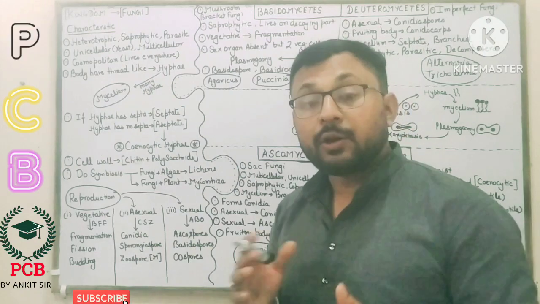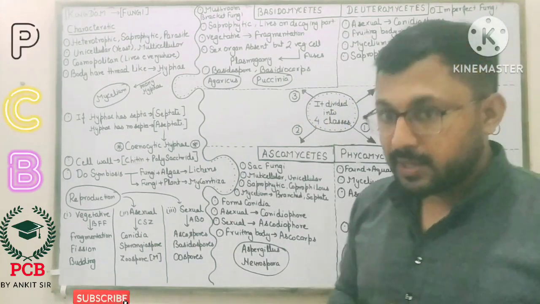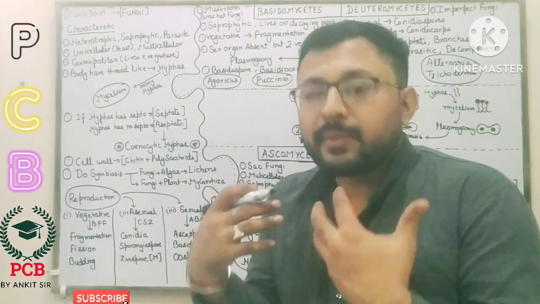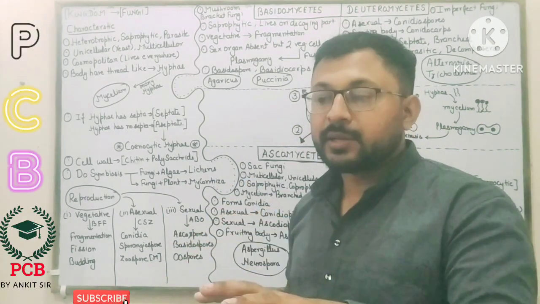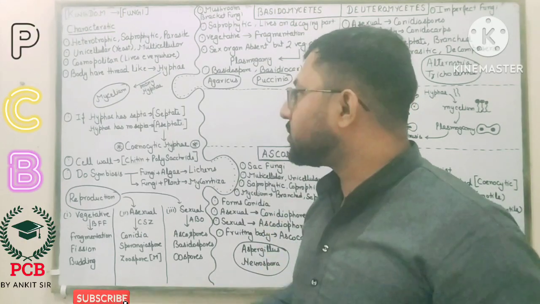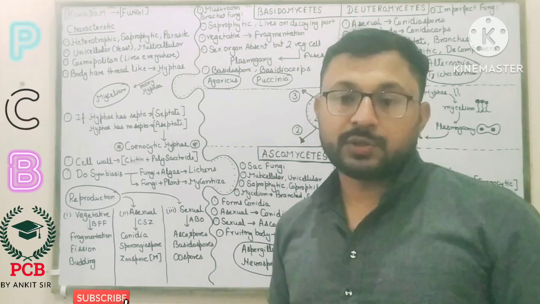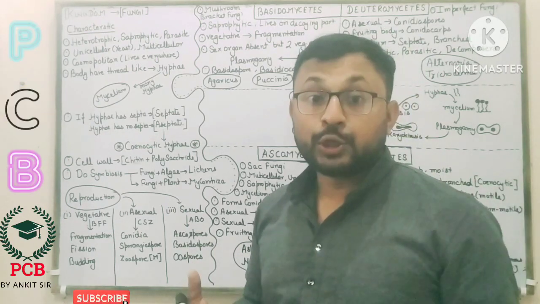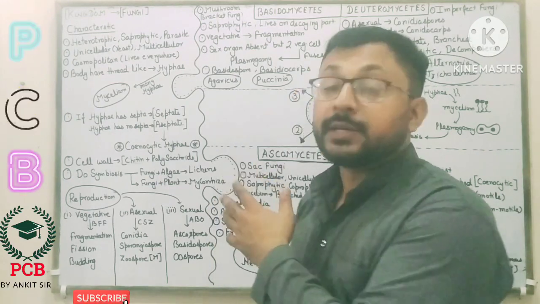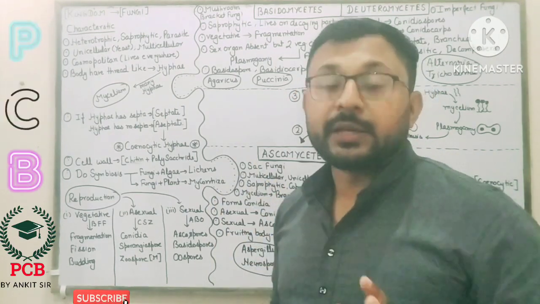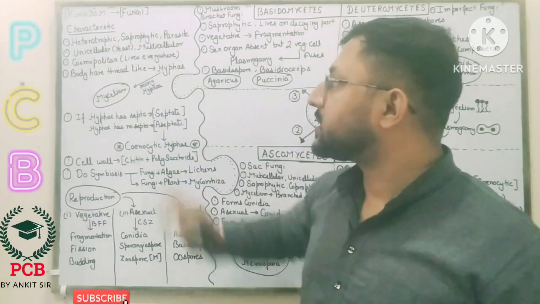Saprophytic means they attack dead or decaying matter, anything rotten, that's why it is called decay. And parasitic means, without permission, they attack the host and totally kill it. Clear? So three things: heterotrophic, saprophytic, and parasitic.